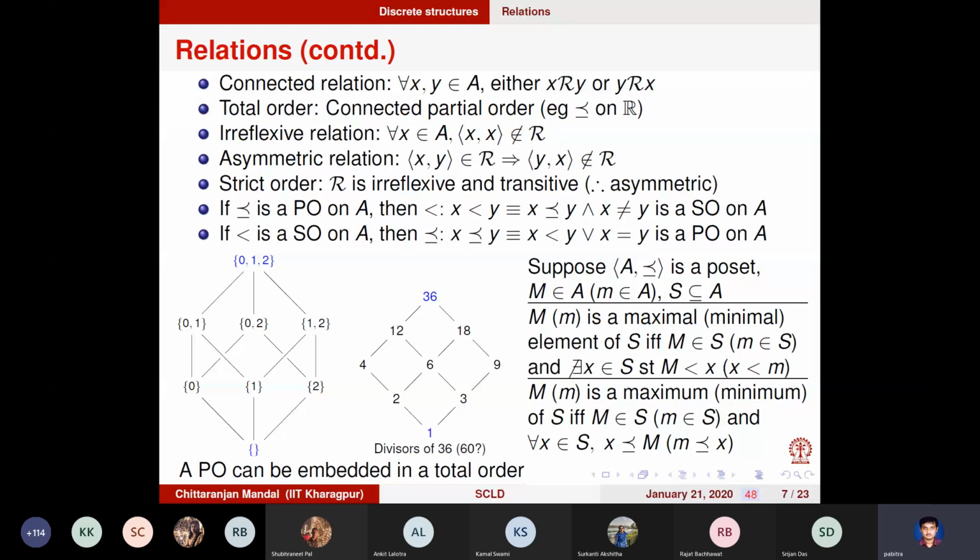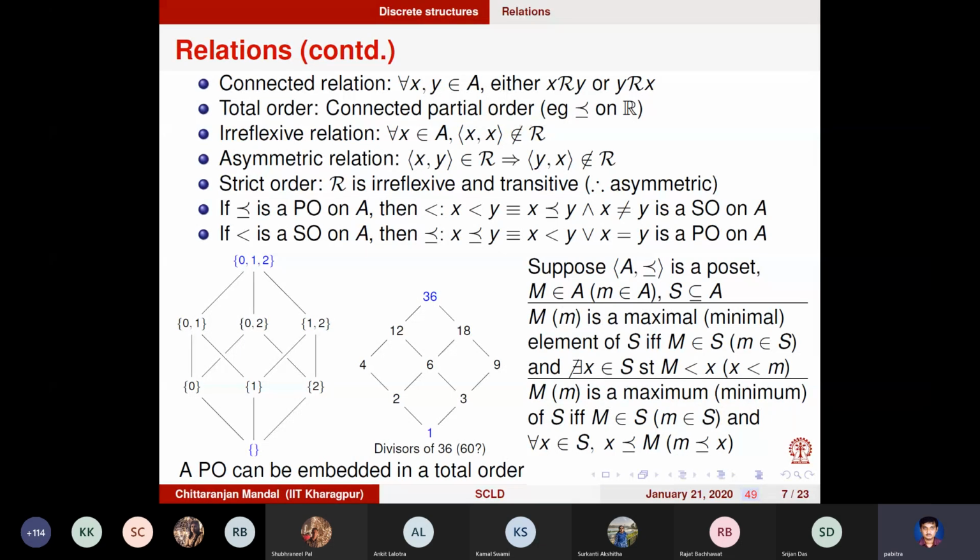Now let us do one more thing. Let us consider a single element of this set. Let us consider 6. The collection of the other elements which are greater than or equal to 6 are called, sorry, not the greater elements, they are called the upper bound of 6. You take all the other elements which are greater than or equal to 6.